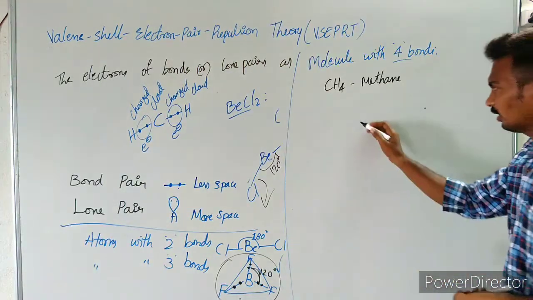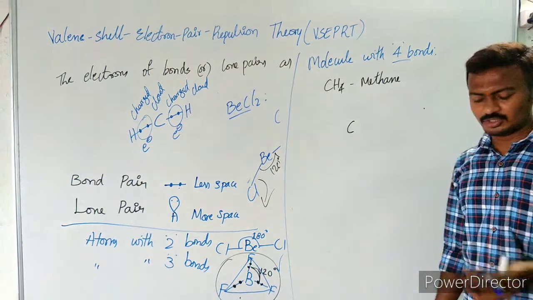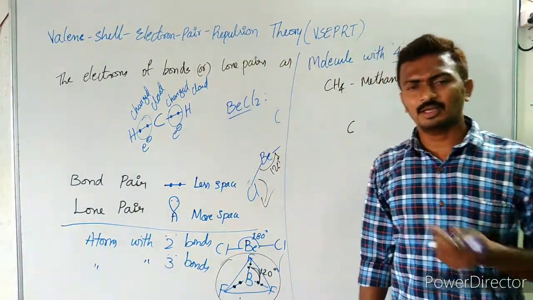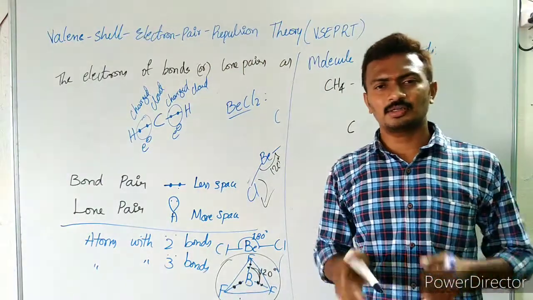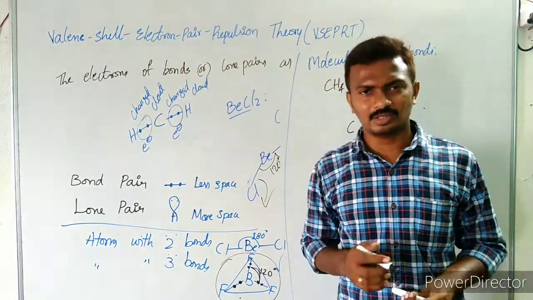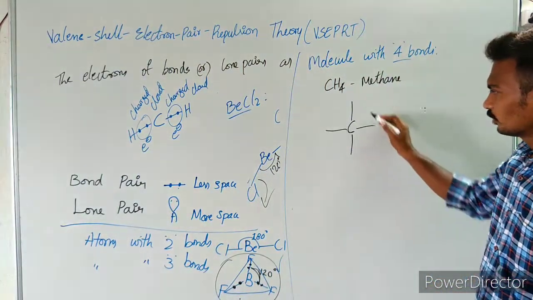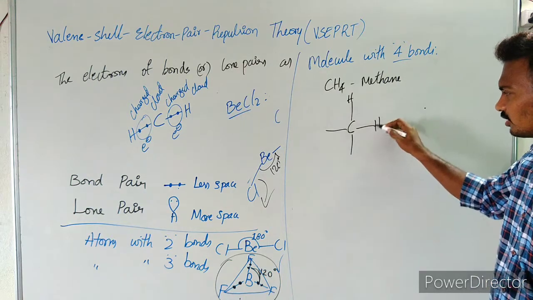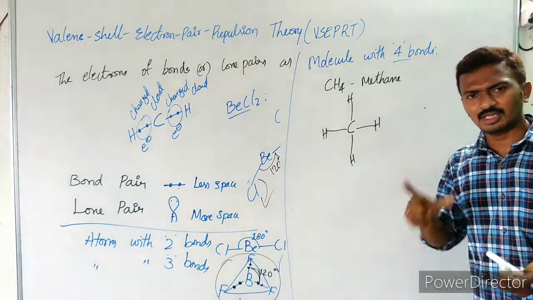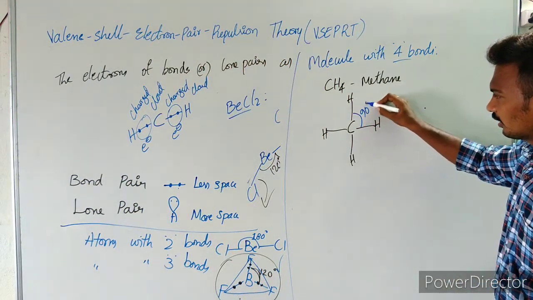If you take methane, the four atoms will be arranged. You can expect what will be the angle if you divide 360 space by 4. What happens? It will be 90 degrees. But is it correct? You can assume this shape, isn't it? All the four hydrogen atoms in the same plane, they are maintaining how much? 90 degrees.